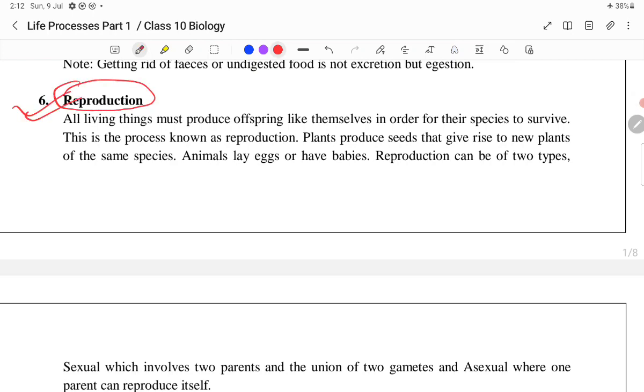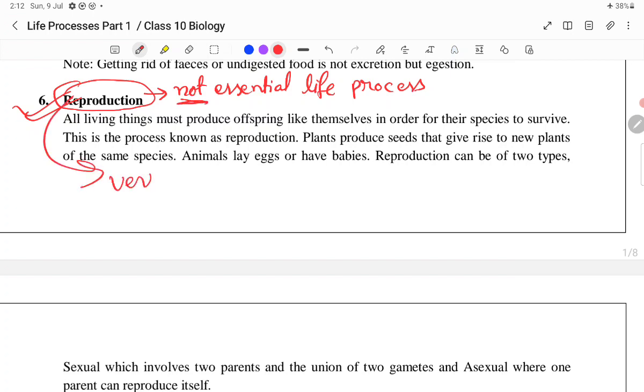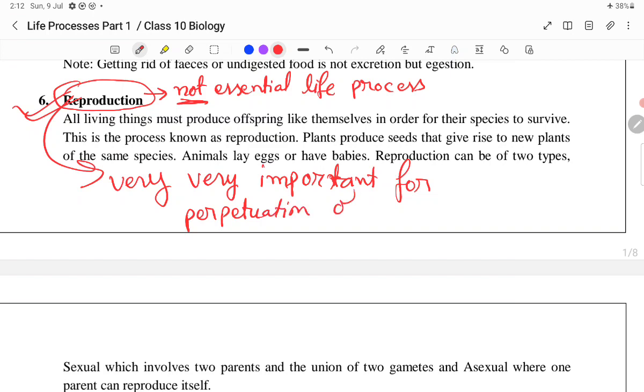Basically, reproduction is not an essential life process. We can also live if we do not reproduce. At the same time, it is very, very important for the perpetuation of species.